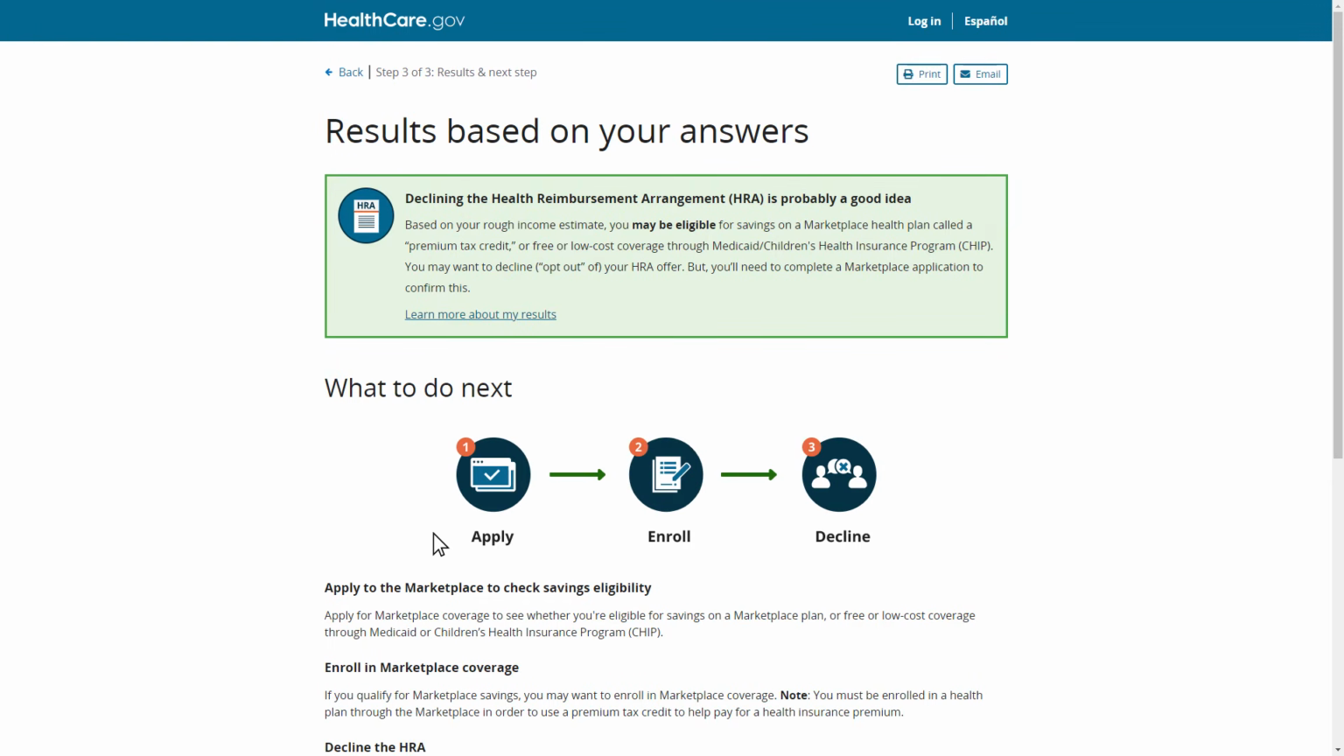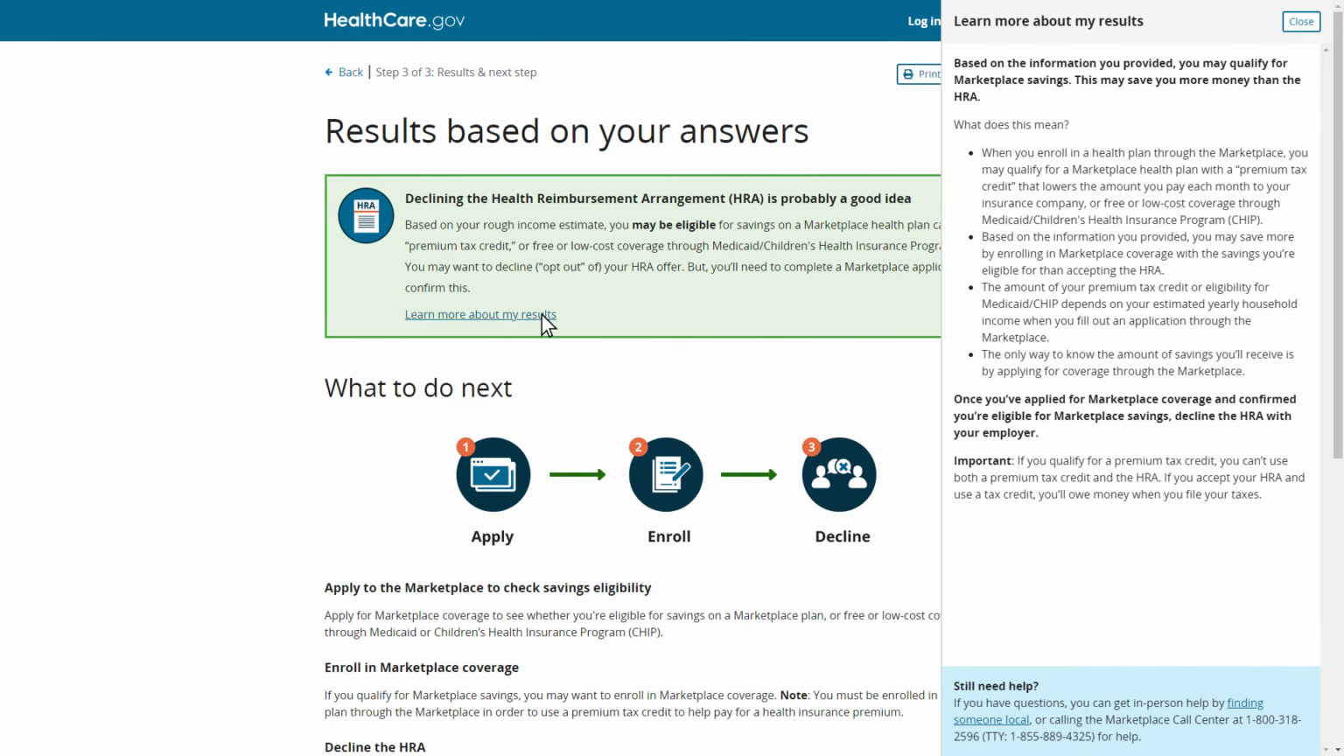In the third step of the tool, Amy receives her results based on the information she has entered so far. Amy is told that declining her individual coverage HRA offer is probably a good idea, but she doesn't understand why she received this result. Amy selects Learn More About My Results to get more information.